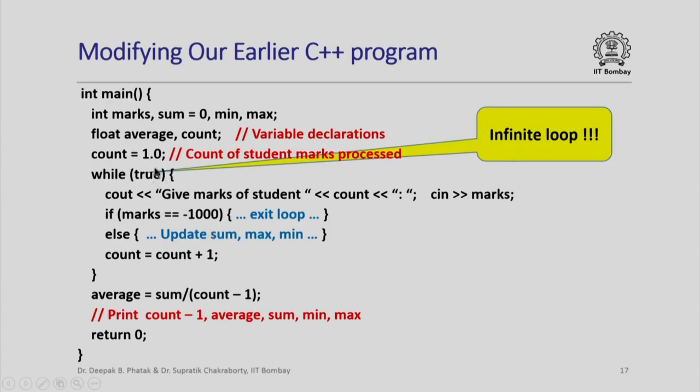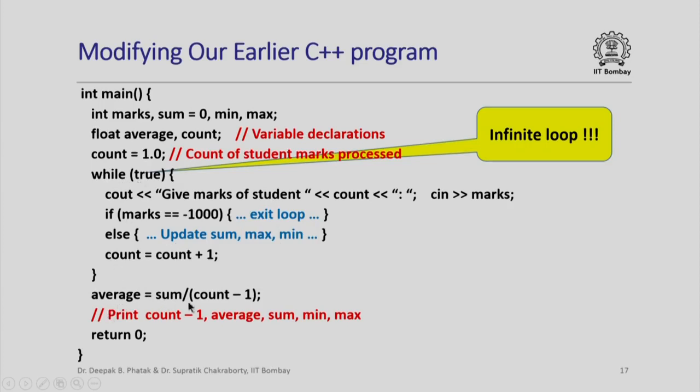So we say while true because we do not know how many student marks to read, and then we say give marks of student, read in the marks, and if the marks is minus 1000, then I want to exit the loop by some means. Otherwise I want to update some max and min like I had done earlier, increment count, and then loop back again. And finally I have to calculate the average.